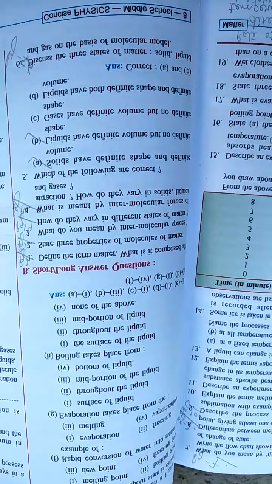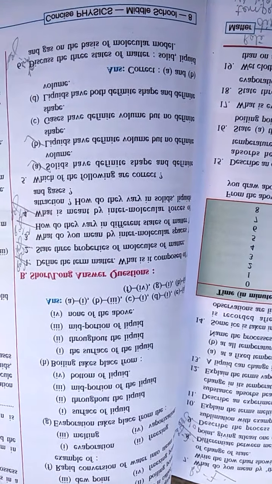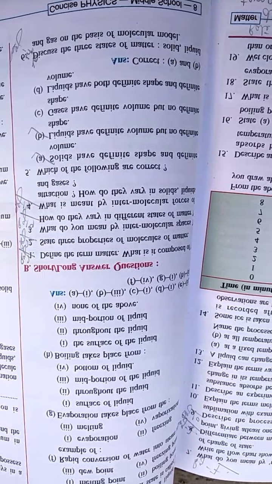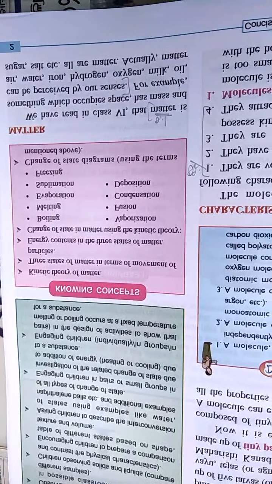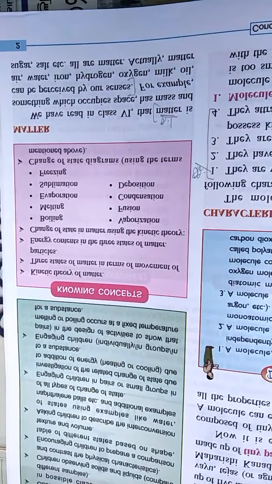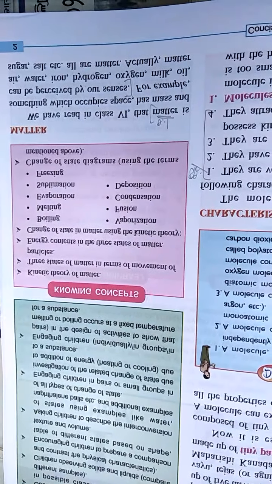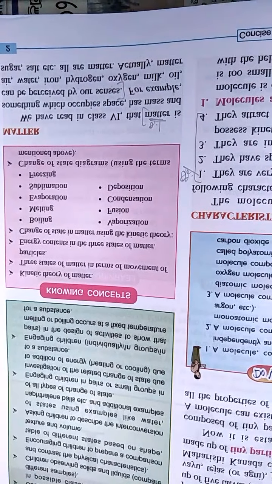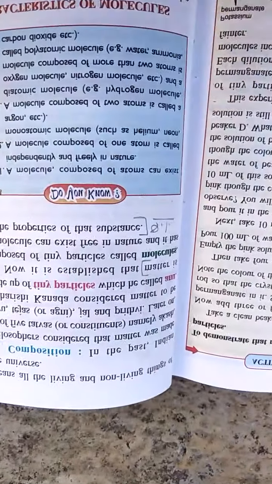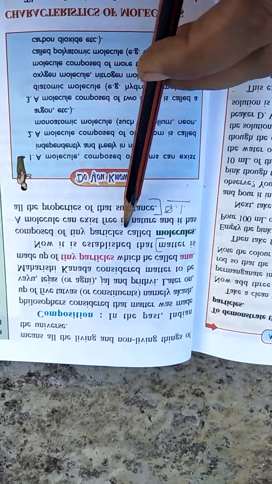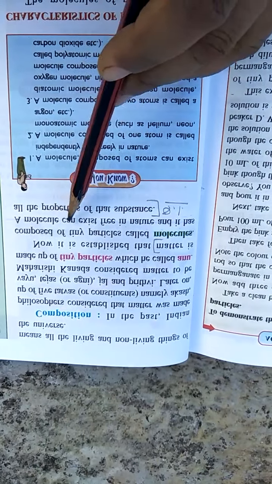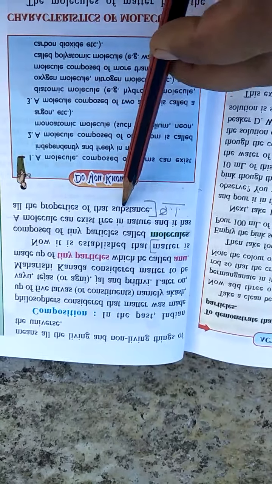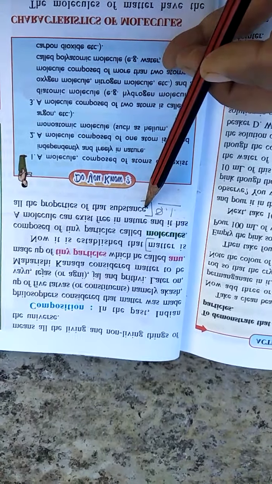So, students, this is chapter number 1, matter question answer. First question is define the term matter and what is composed of. It's given on page number 2 of your book. Matter is something which occupies space and has mass and can be perceived by our senses. It is composed of tiny particles called molecules. Molecules can exist free in nature and it has all the properties that of matter.